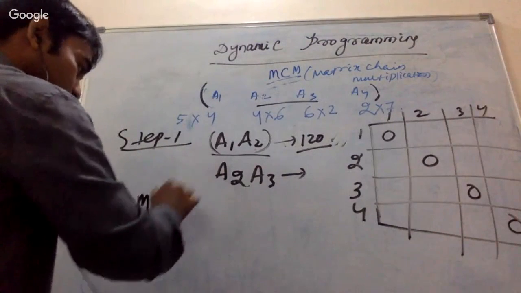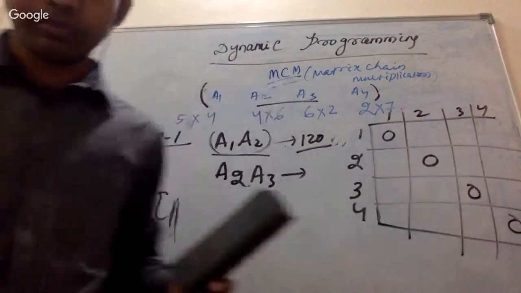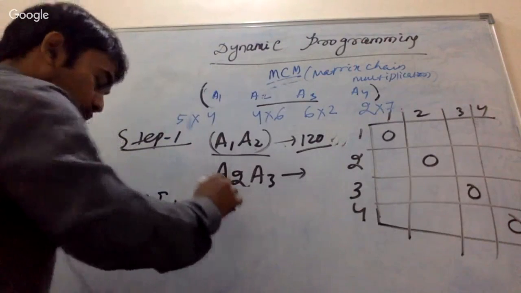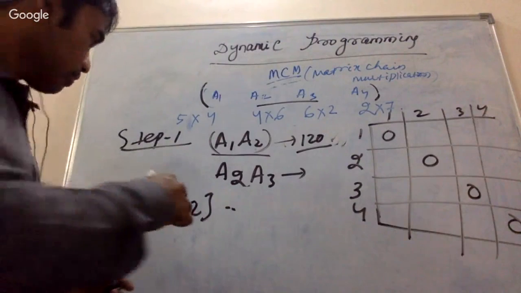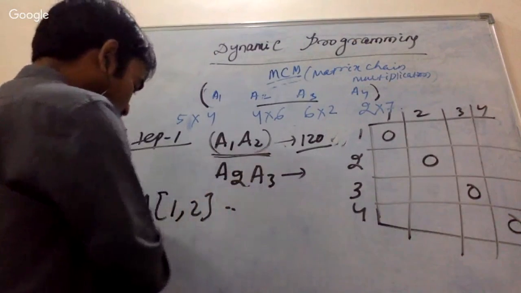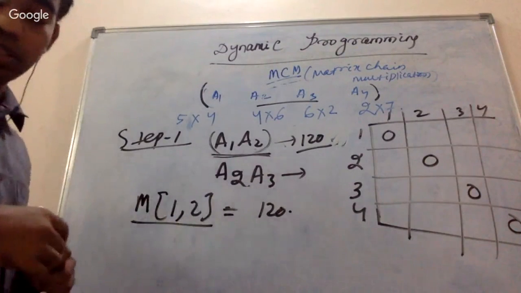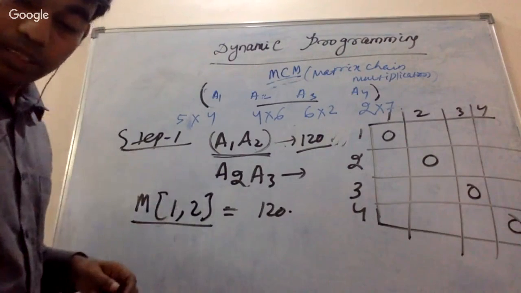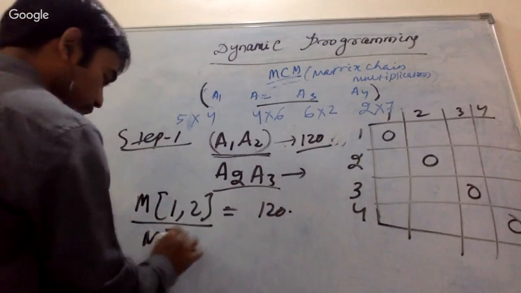M of A13. Sorry. So A12 means M of 12, which is 120. And I will write, so just calculate for the others. A23 means M of 23.